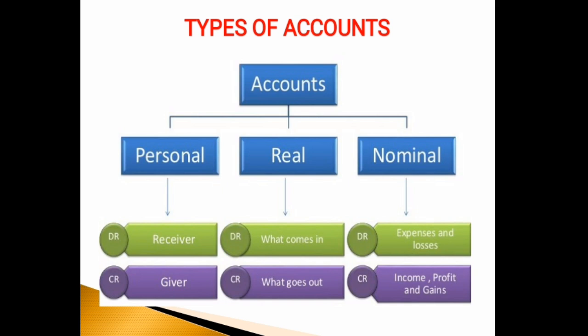For example, goods sold to Suresh is the transaction. In this transaction, there are two accounts. One is Suresh account, the other one is sales account. Suresh is a personal account. As being a natural person, his account will be debited. So the journal entry for this transaction will be debit Suresh account, credit sales account. So Suresh account debtor to sales account.